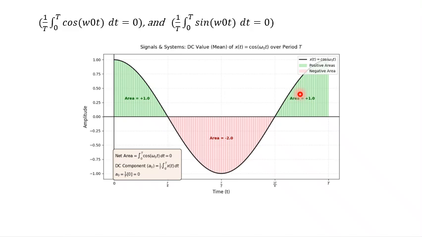So just as summation adds discrete samples of a signal, integration adds all the infinitesimally small values of a continuous time signal. For a sine wave or cosine wave, the positive area under the half cycle is exactly equal to the negative area during the other half cycle. So just for your understanding, I have put some lines here.